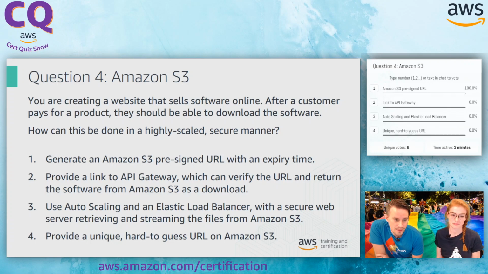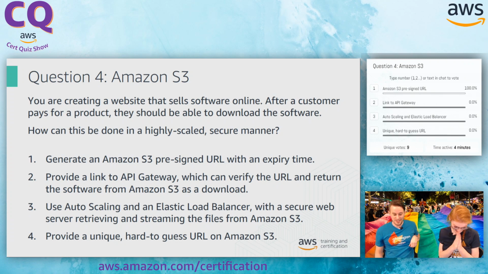So number four is to provide a unique hard-to-guess URL on Amazon S3. Ooh, okay, so this takes me back to my university days, and I had a professor who would harp on constantly about security by obscurity and how it is not secure. So a unique hard-to-guess URL on S3 is absolutely not the right answer in this case. We take security very seriously across the company, and this is a non-starter.